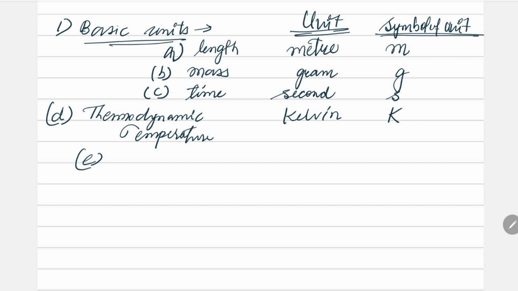Then there is amount. Its unit is mole, and its symbol is mol. Then there is electric current.